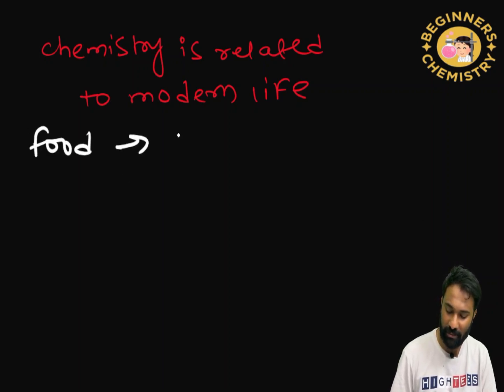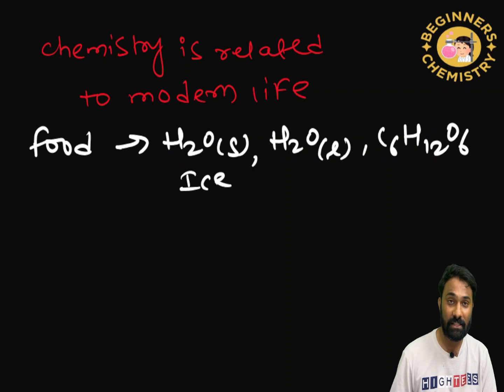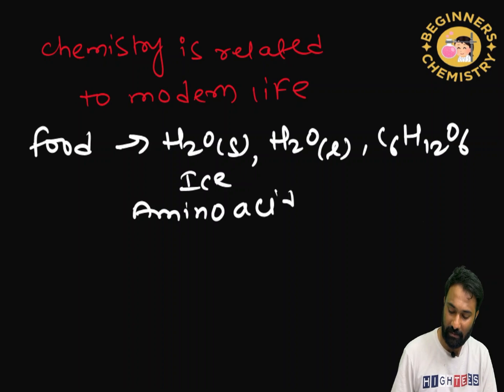First, how chemistry is related to food. In food, we saw H2O solid, that is ice, H2O liquid, glucose C6H12O6, that is in the form of sugar, and amino acids. Through chemistry we get these through the food.